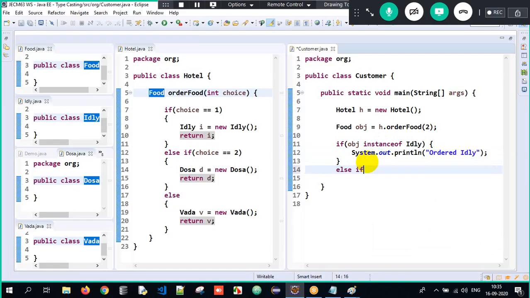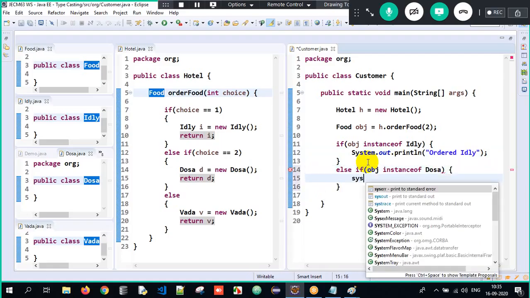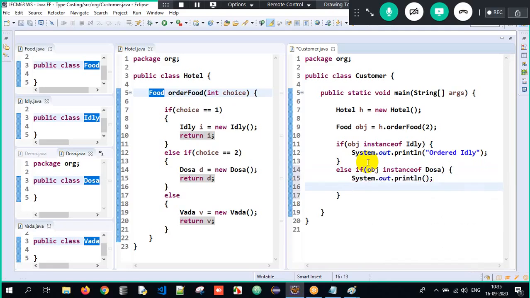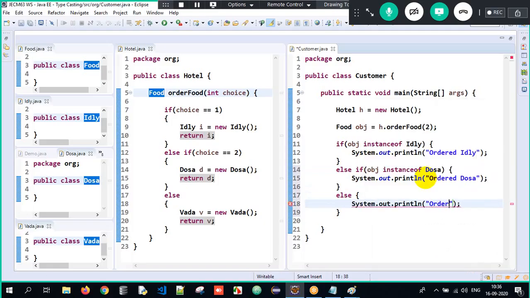Else if obj instanceof Dosa, I'll write sys out "ordered dosa here". Else I will write sys out "ordered vada here". This is all about it.